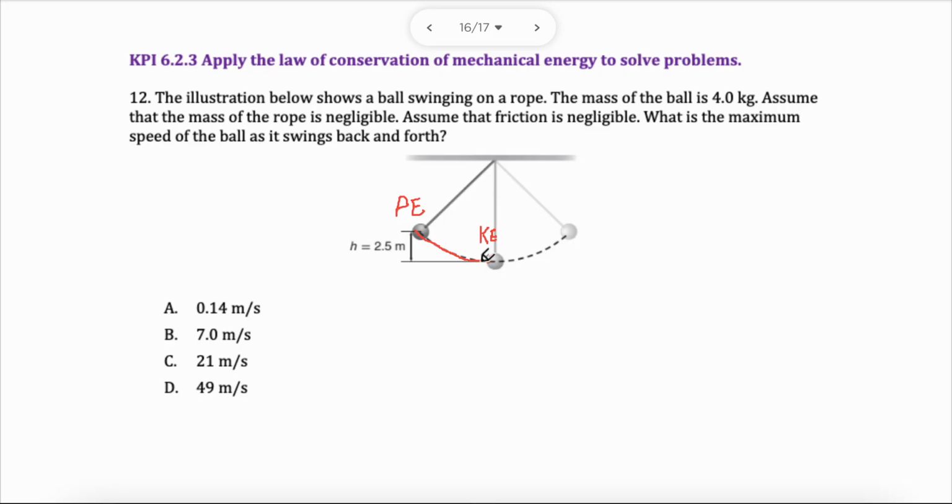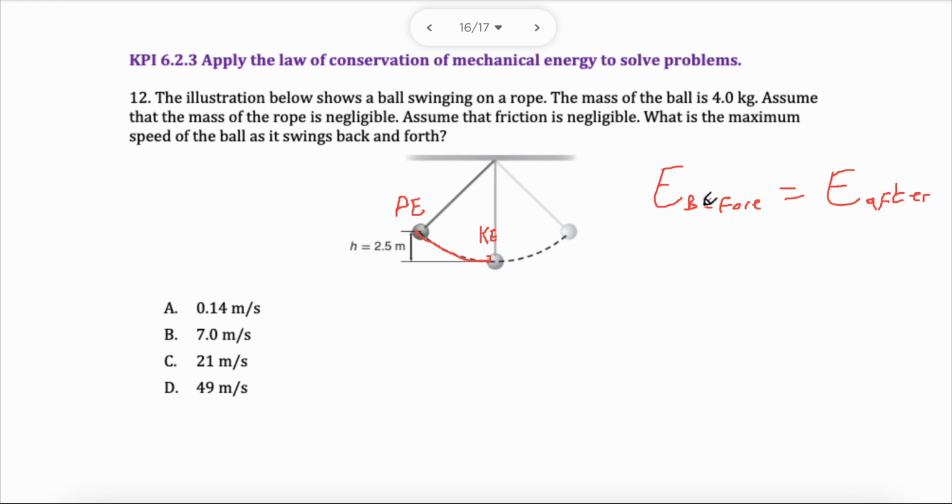Now, I might not have a speed, I might not have the energy, but we can figure it out using the law of conservation of energy. The total energy before, I said that 3 times, equals the total energy after. Before equals after. This is the idea. I want to show you a shortcut, by the way, after this. This is just the main way, and I want to show you the shortcut.